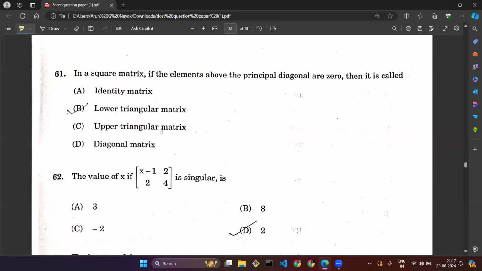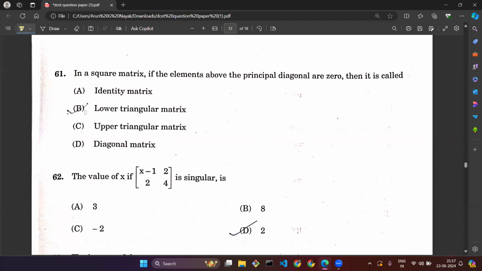If you know the concept of principal diagonal, it is the diagonal elements we have in a square matrix, and above this diagonal and below this diagonal there will be some elements. So what do we call the matrix whose elements above the principal diagonal are 0, they are asking.